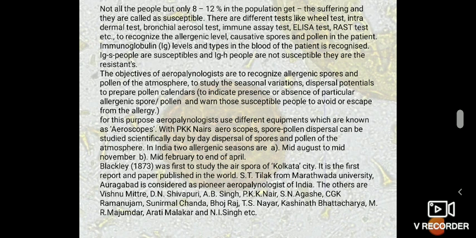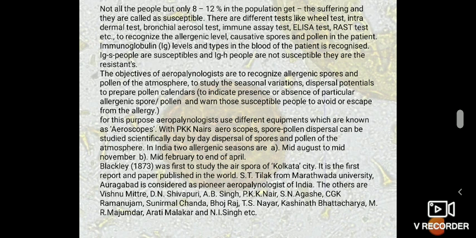For this purpose, aeropalynologists use different equipment which are known as aeroscopes. With P.K.K. Nair's aeroscope, spore and pollen dispersal of the atmosphere can be studied scientifically day by day. In India, two allergenic seasons are noticed: mid-August to mid-November, and another one from mid-February to the end of April. Blackley was the first scientist to study the air spora of Kolkata city. It is the first report and paper published in the world.